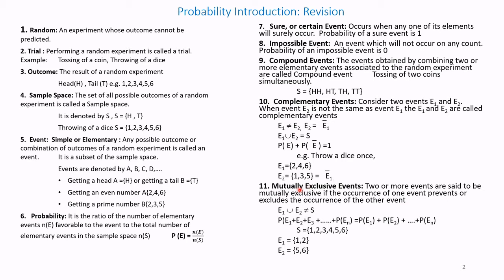Mutually exclusive events. Two or more events are said to be mutually exclusive if the occurrence of one event prevents or excludes the occurrence of the other.